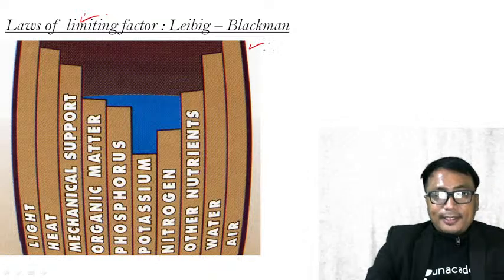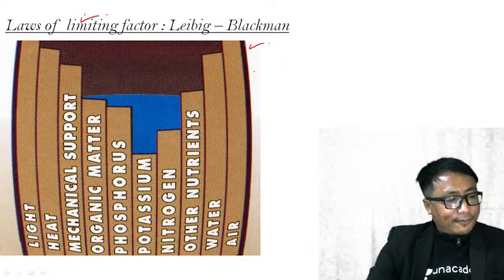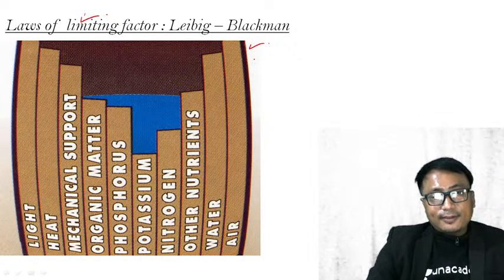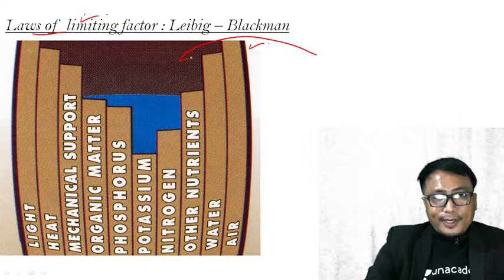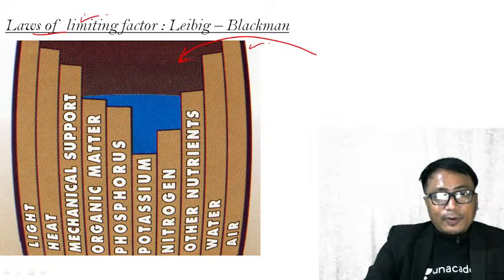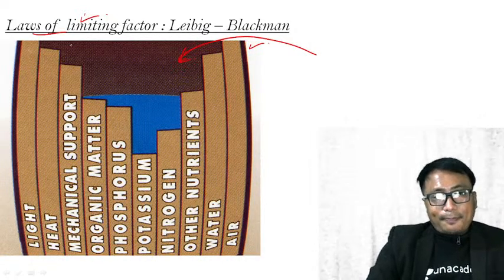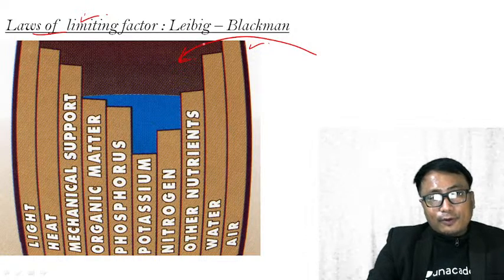The example is given by this barrel. The figure which is in front of you is just an illustration or an example to explain the concept or the meaning of this law of limiting factor. Say for example, if you pour any liquid here, this is the barrel, but the barrel shape is not uniform on the top. It is divided like this.